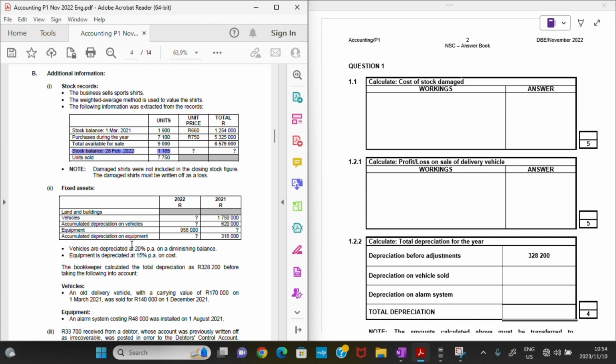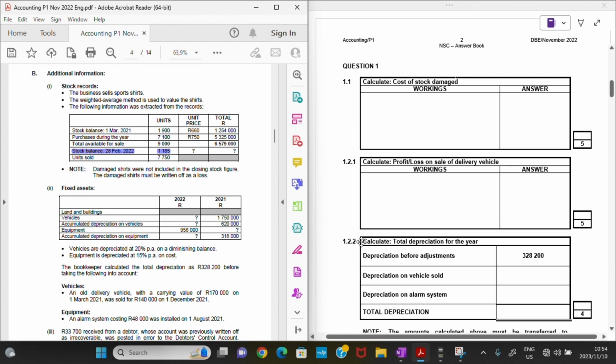So 1.1 wants us to calculate the cost of stock damaged. So let's see, using information B the first. There are plenty of methods that you can use, but I'm going to try and use the easiest one as a means of explaining to you guys as simply as possible, right? But also just note that the methods that I'm using, you are not limited to just using them.